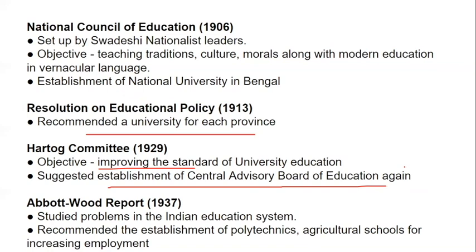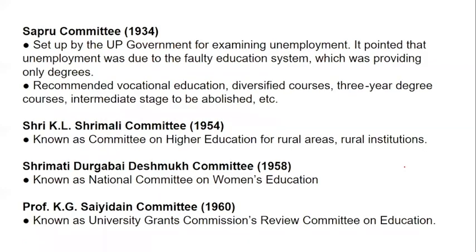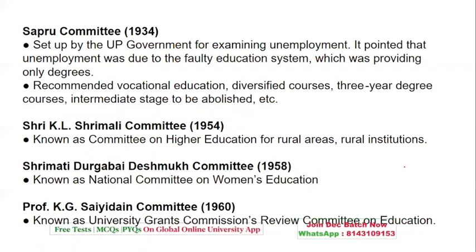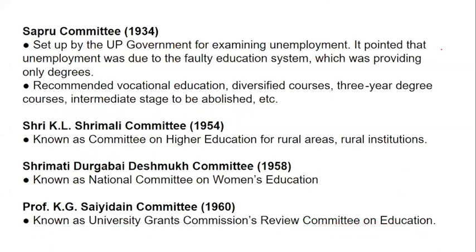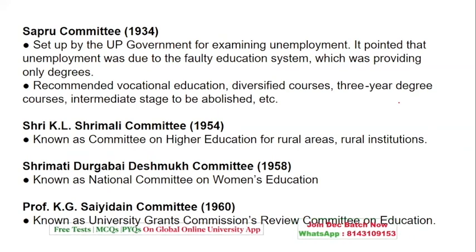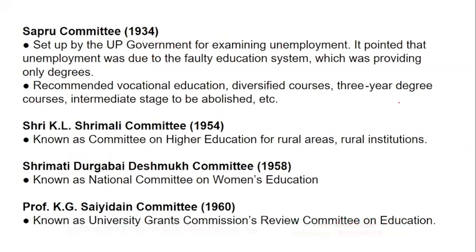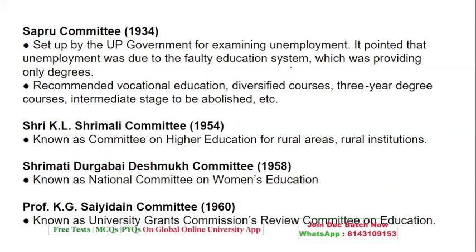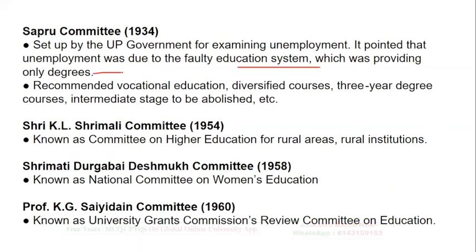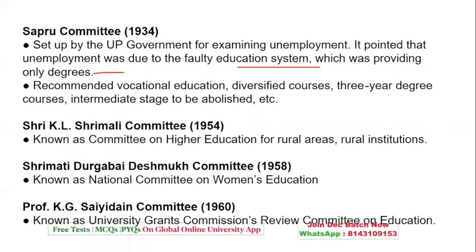A Botwood report studied the problems in the Indian education system, and it recommended the establishment of polytechnics, agricultural schools, as well as an increase in employment. So this was recommended by them. Swarup committee, which started examining unemployment, pointed out that unemployment was due to the faulty education system, which only provides degrees where practical or application knowledge is missing.